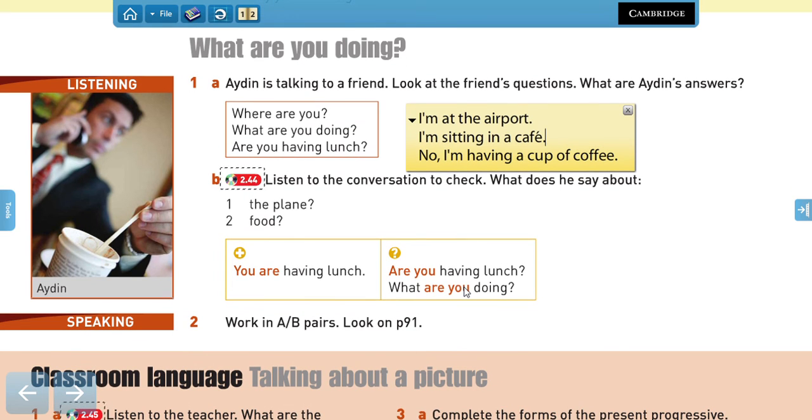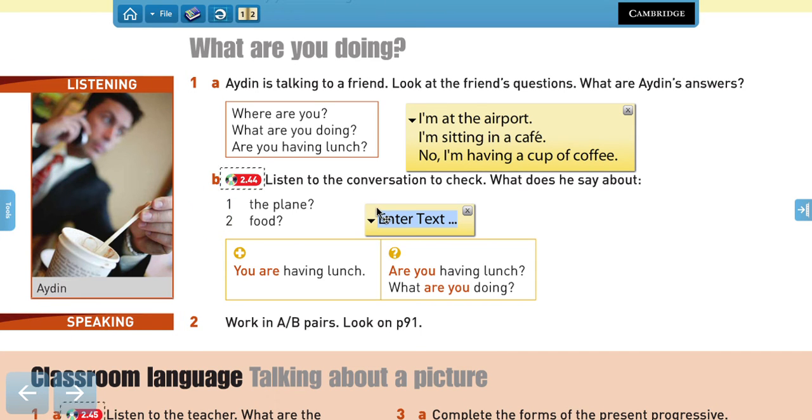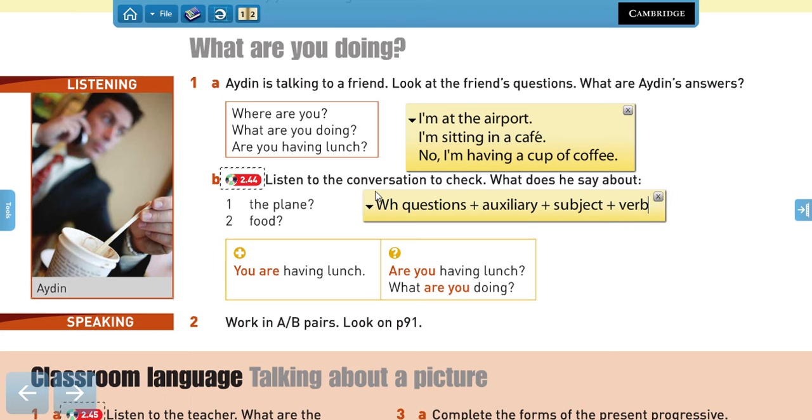that would be it for today. We're going to be continuing to practice some questions, right, and expressions. But remember that for all questions in English, the structure is always the same. So we have W questions plus auxiliary plus subject plus verb.